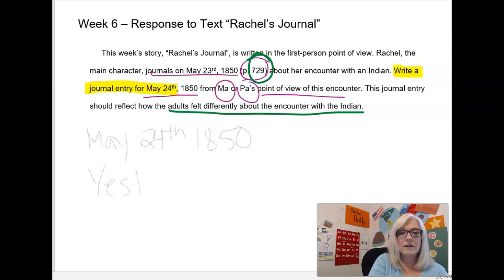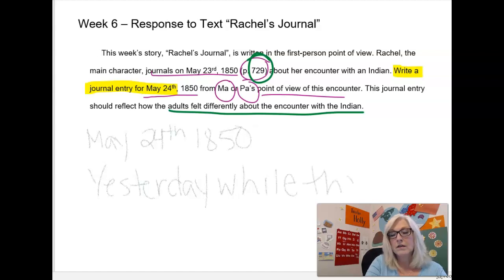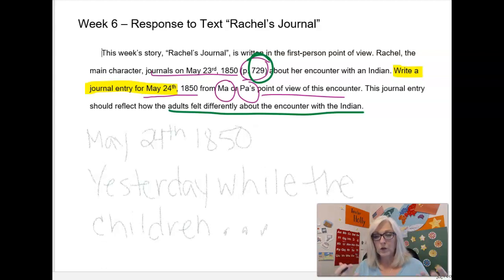Yesterday, while the children... and then go on with your version, you as either Ma or Pa telling what happened to the children, and make sure that your entry reflects that the adults felt differently than Rachel and the other children.